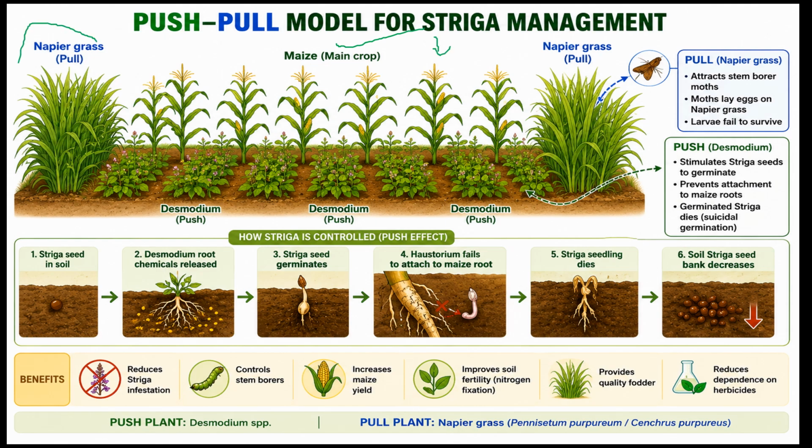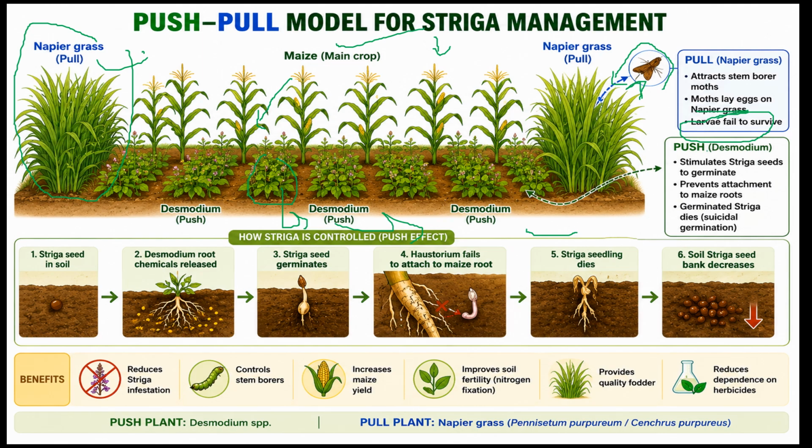Here Napier grass is grown as a boundary crop. It acts as a pull. Maize and desmodium are intercrops. This desmodium is a push crop. This desmodium produces defensive odors. Those defensive odors repel the stem borers. These stem borers enter and lay eggs onto the Napier grass, which doesn't grow, and the larvae fail to survive.